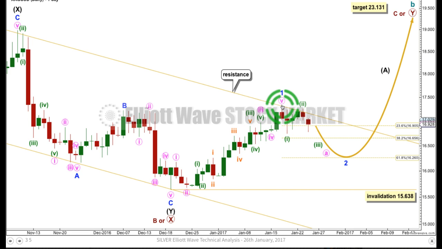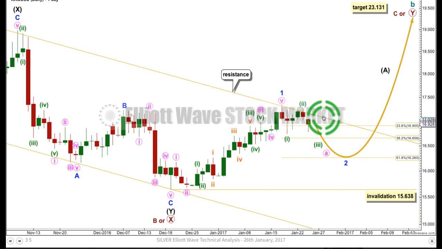If that's correct, and we've got a 5 up complete here, then we'd be looking at a 3-wave structure to the downside, which can't move beyond the start of the 5 below 15.638. The most likely place, if this is a second wave, for it to end would be the 0.618 Fibonacci ratio, about 16.26. And along the way down, I would expect corrections to continue to find strong resistance at the upper